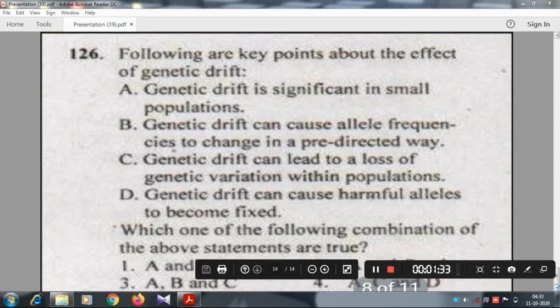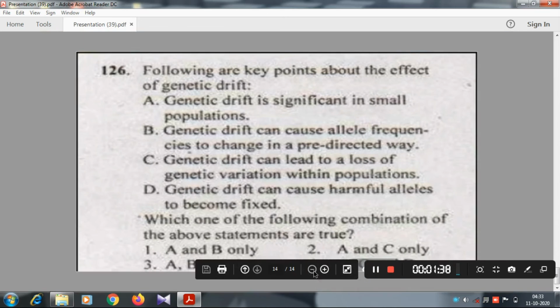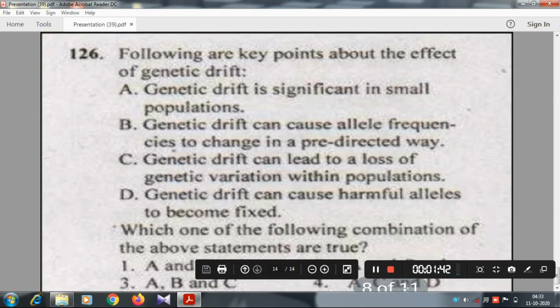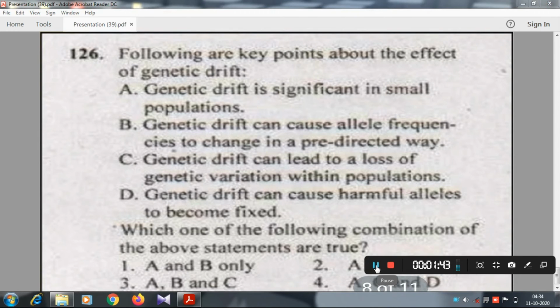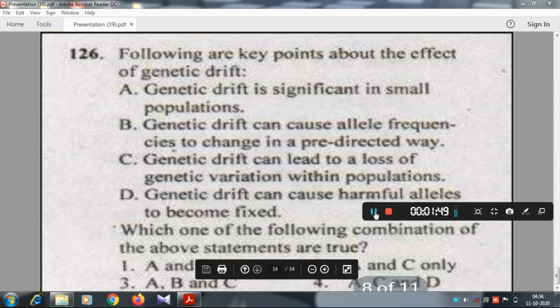In which one of the following combinations are the above statements true? Options are: A and B only; A and C only; A, B, C; and A, C, D. Which is the correct answer?